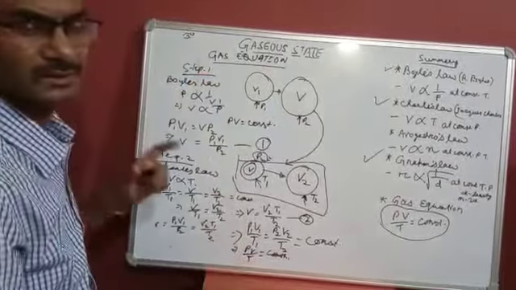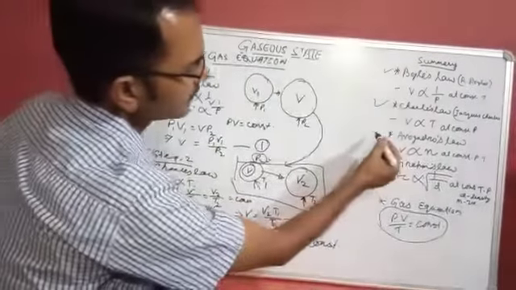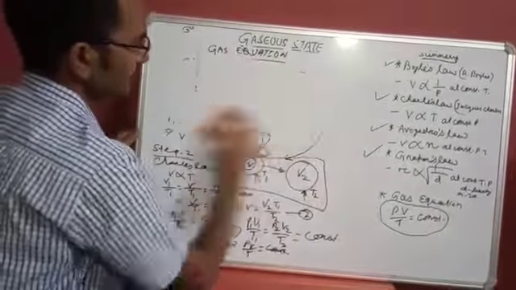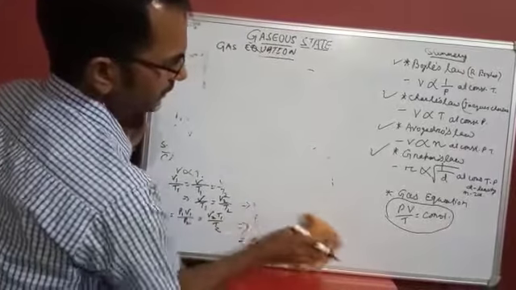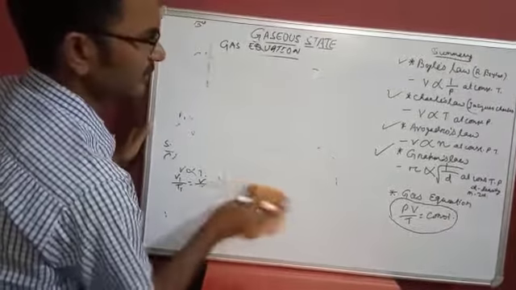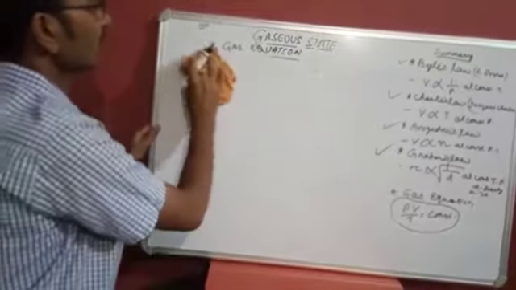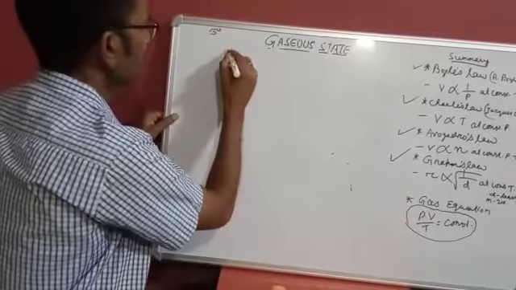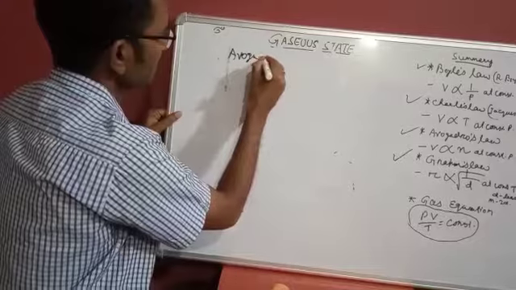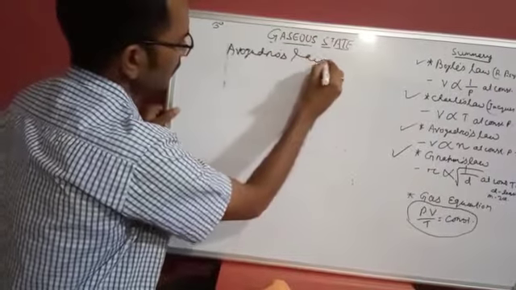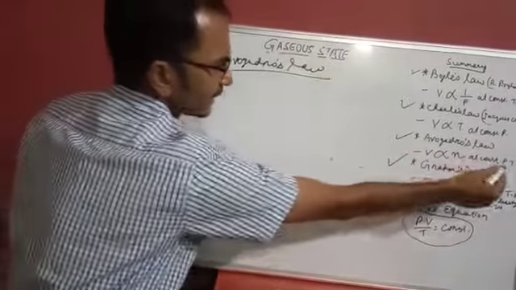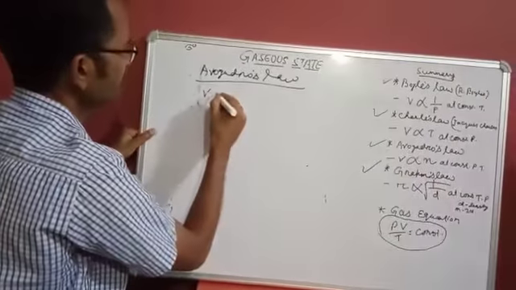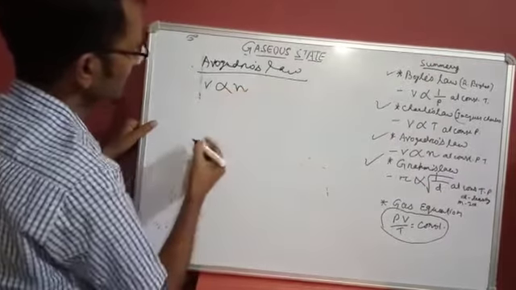And let us discuss Avogadro's law. What is Avogadro's law? Avogadro's law states that at constant pressure and temperature, volume of gas is directly proportional to number of moles of gas. At constant pressure and temperature, volume of a given mass of gas is directly proportional to number of moles. V is directly proportional to the number of moles of gas.